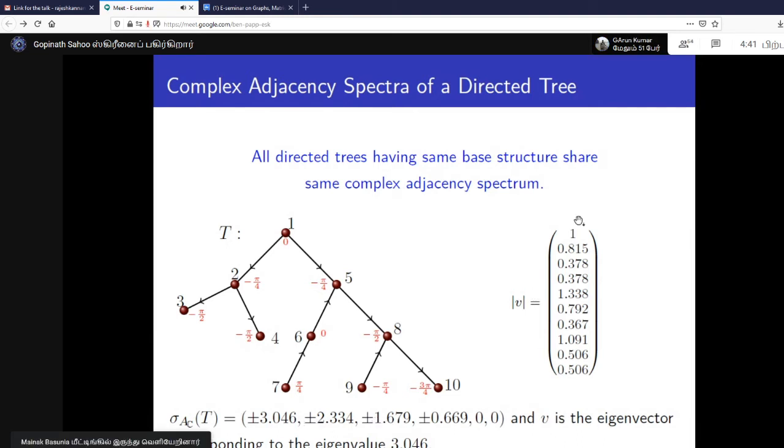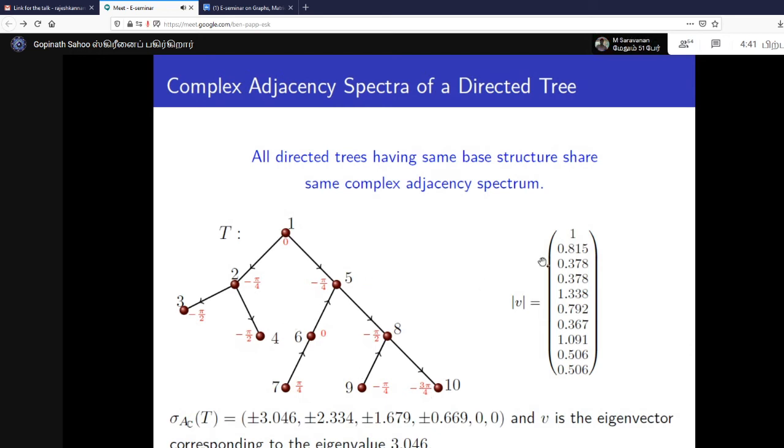It may happen that the eigenvector is complex. So in this case also it's a complex eigenvector, and the modulus of each entry has been written here as V mod. So V is the eigenvector corresponding to the largest eigenvalue of this tree.